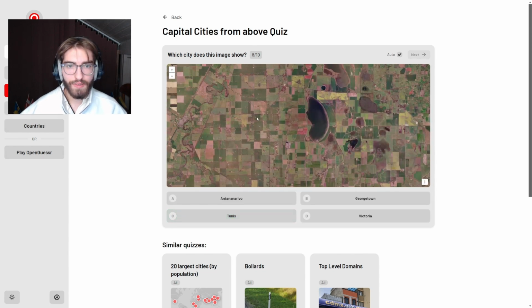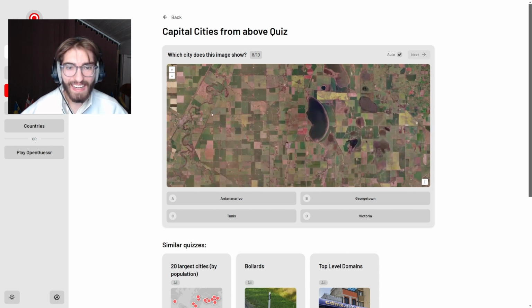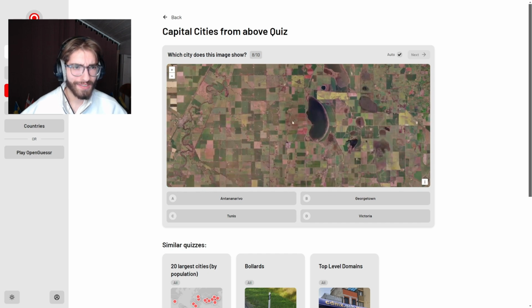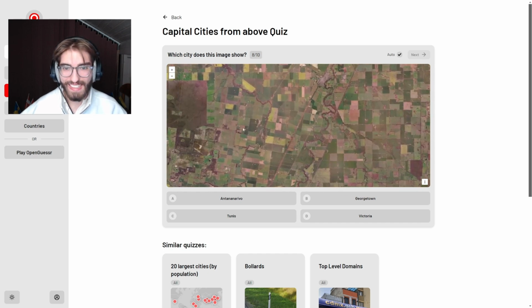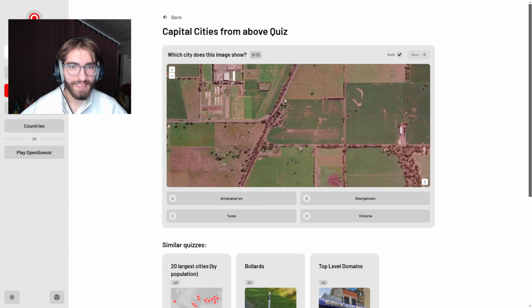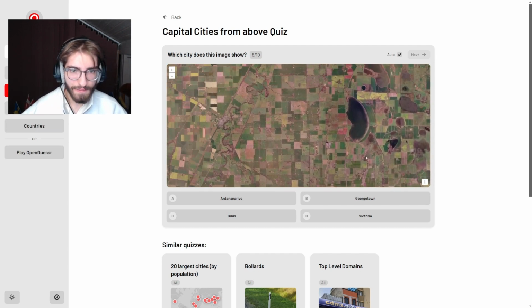Here we have... I don't even see the city. I was thinking first that it looked like Australia or something. I'm not quite sure actually. What is this? Yeah, there's a lot of agriculture here.